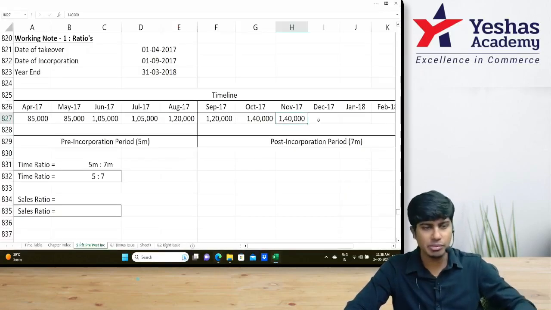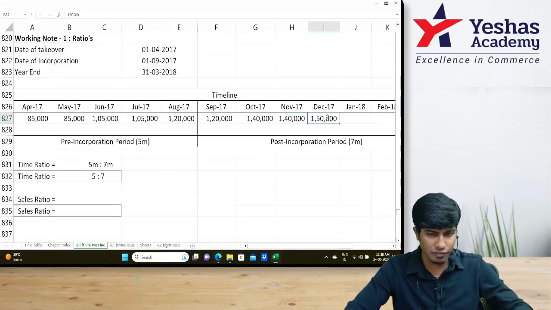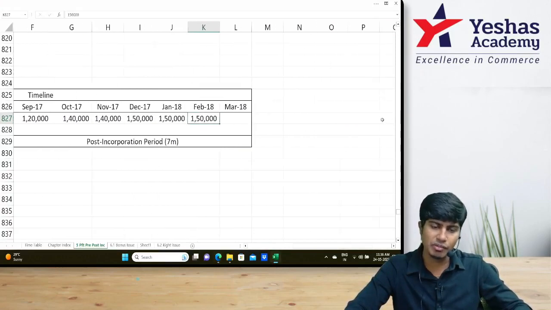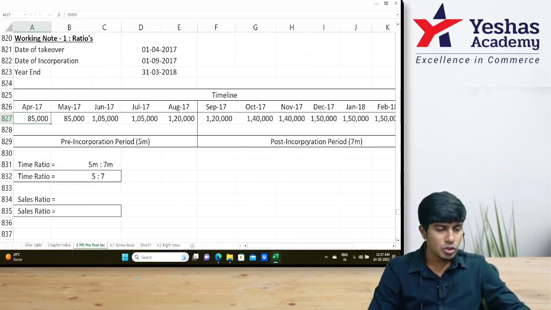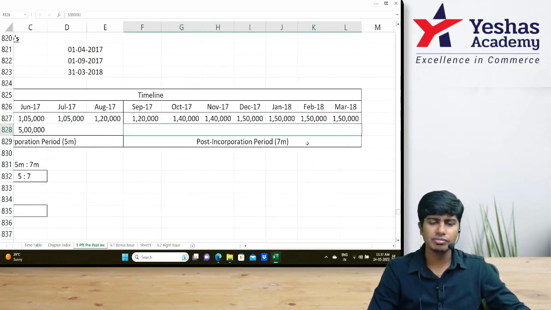And 1 lakh 50 from December onward. So December 1 lakh 50, January 1 lakh 50, February 1 lakh 50, March also 1 lakh 50. Now let's take totals here. 85 plus 85, 170, 170, 275, 280, 380, 380, 4 lakh, 5 lakh. 5 lakh over here, 10 lakh.